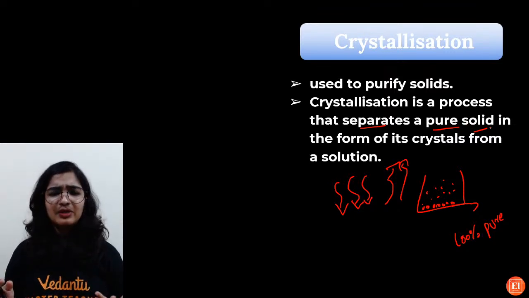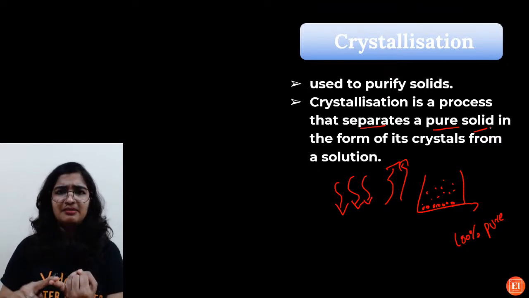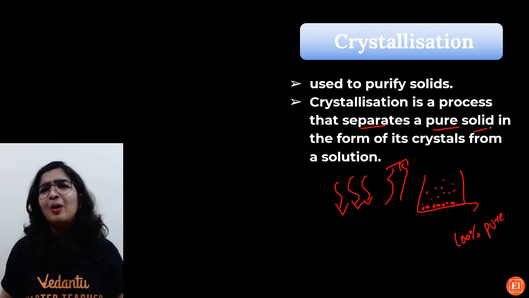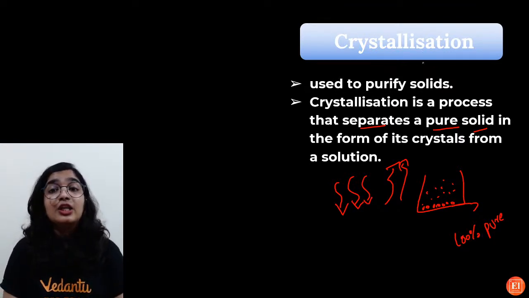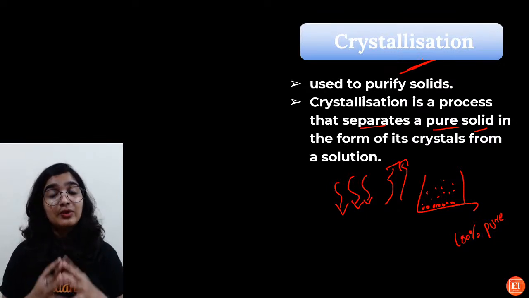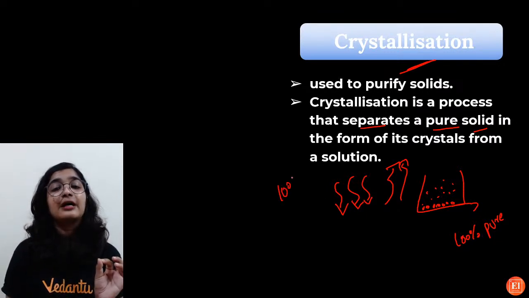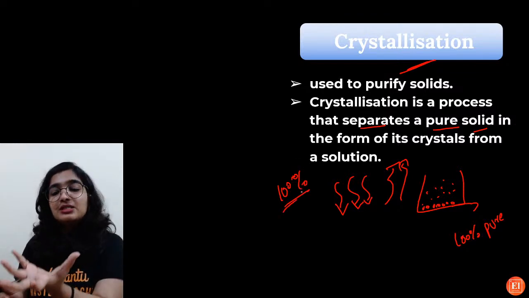For example, if it contains some soluble impurities, you cannot separate it by filtration or evaporation. If you try evaporation, it will just contaminate the solid. Then you can use this crystallization technique, in which you will always end up getting a 100% pure compound. So what happens here?